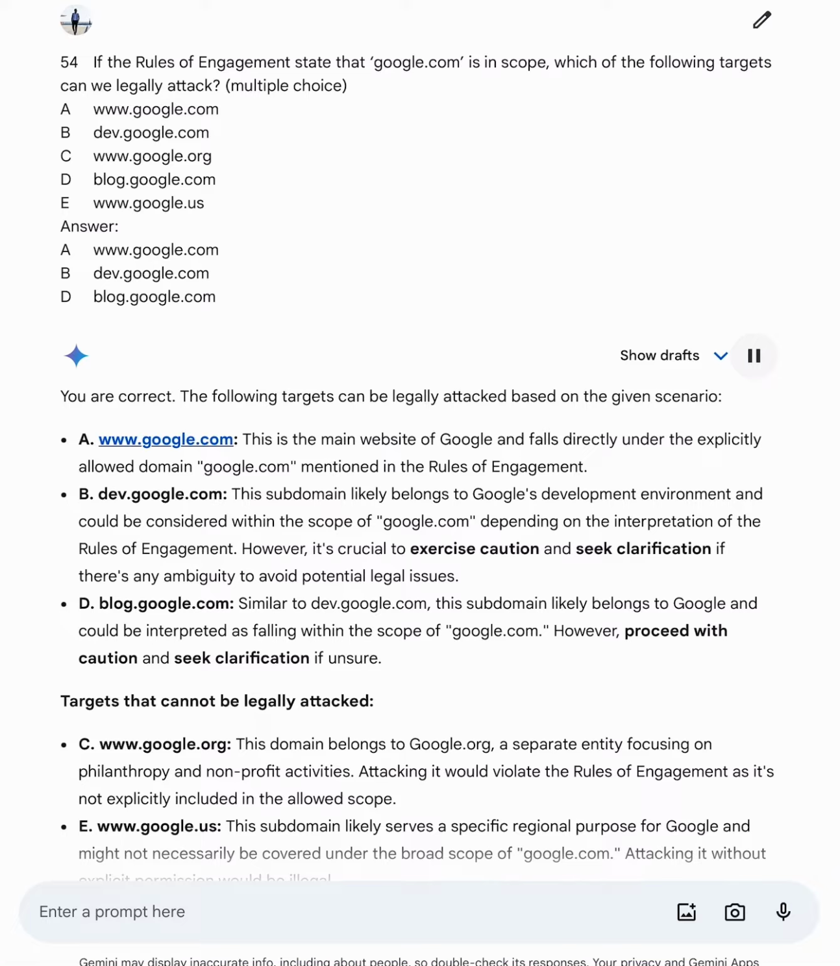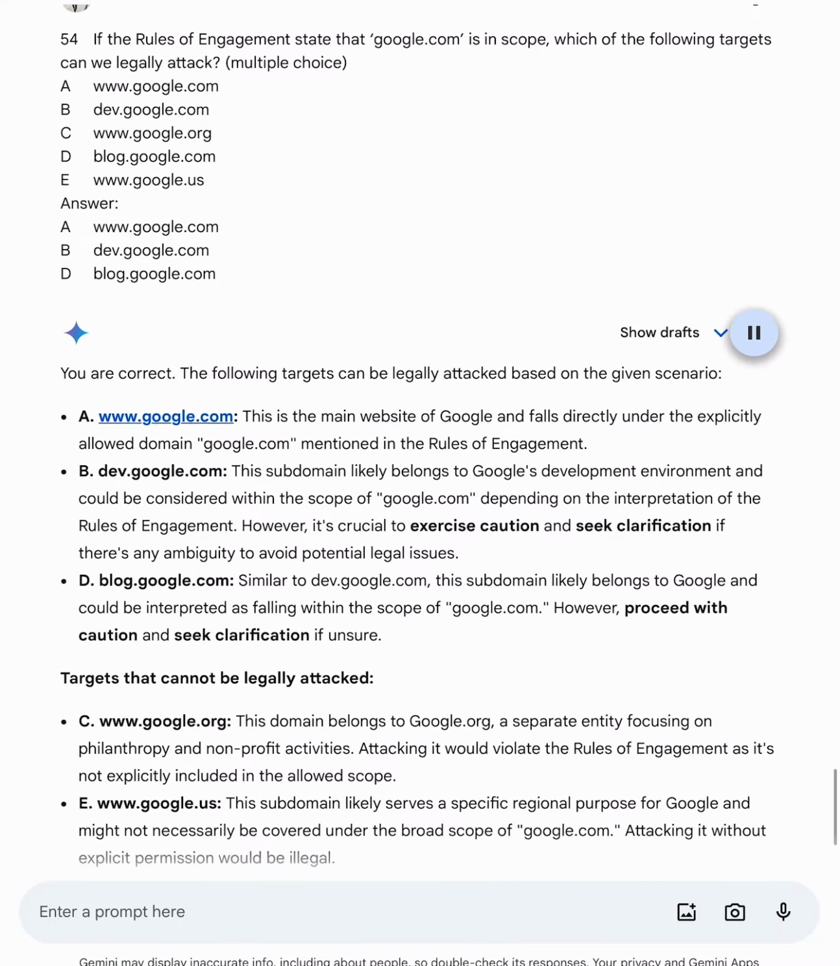See link to www.google.org. This domain belongs to link-to-google.org, a separate entity focusing on philanthropy and non-profit activities. Attacking it would violate the rules of engagement as it's not explicitly included in the allowed scope.